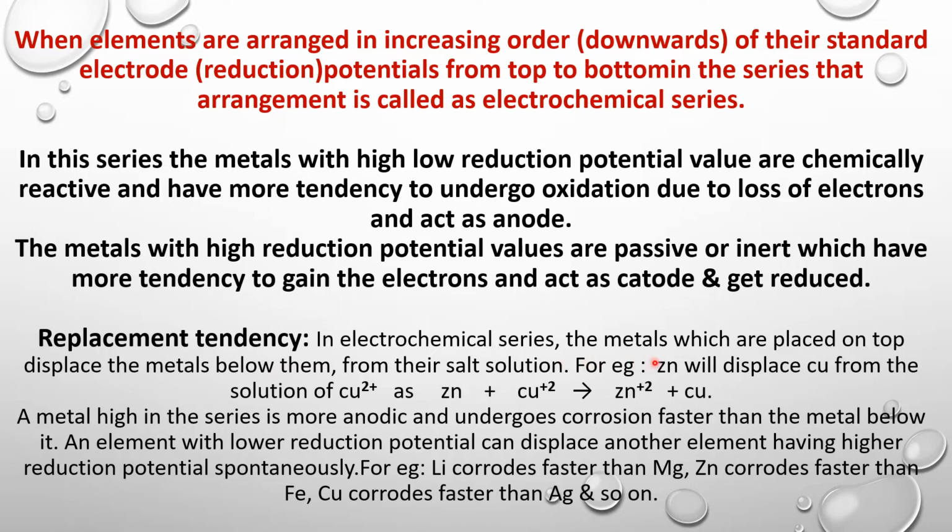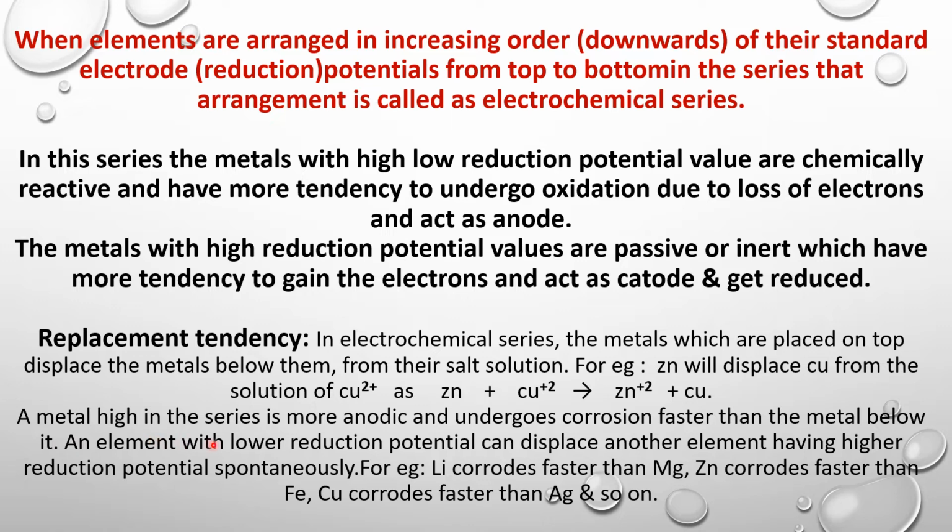In the electrochemical series, the metals which are placed on top displace the metals below them from their salt solution. For example, zinc will displace copper from the solution of copper 2 plus ions: Zn plus Cu2 plus, giving Zn2 plus plus Cu. So here zinc will undergo oxidation and get converted into Zn2 plus ions by losing its valence electrons, and copper ions will accept those electrons and get converted into copper metal atoms. This way zinc displaces copper ions from its salt solution.